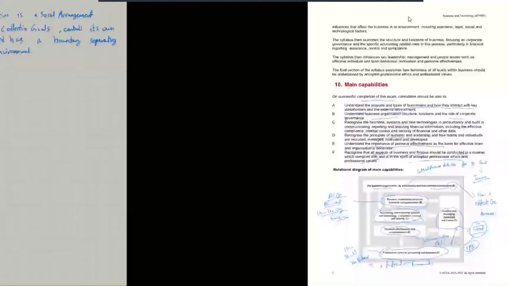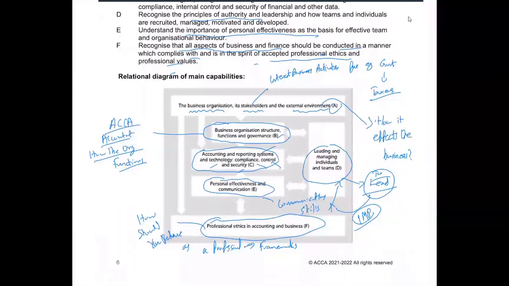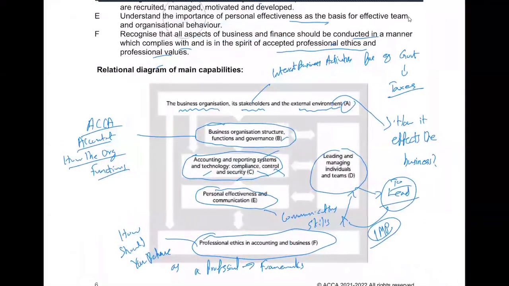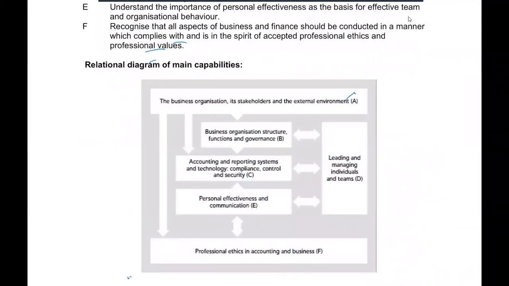Now moving ahead to the course outline. As you can see, it's already marked, so I will explain it again. Part A of the course contains what ACCA wants you to know: what a business organization is, who the stakeholders are, and the external environment of the business.